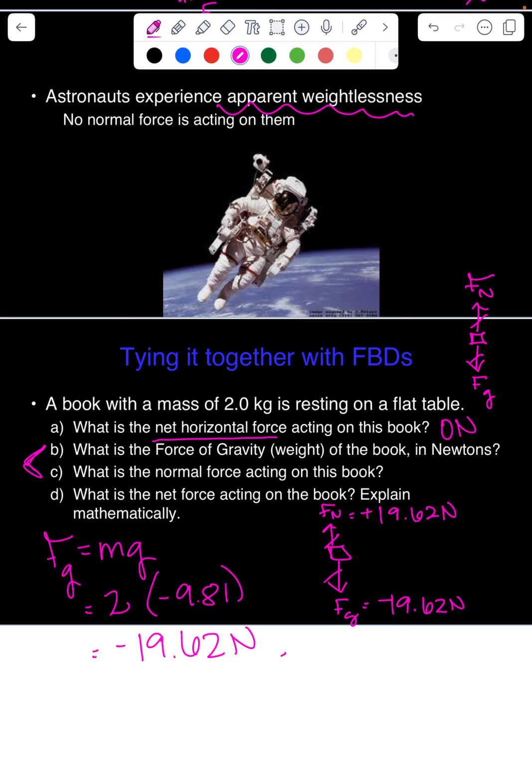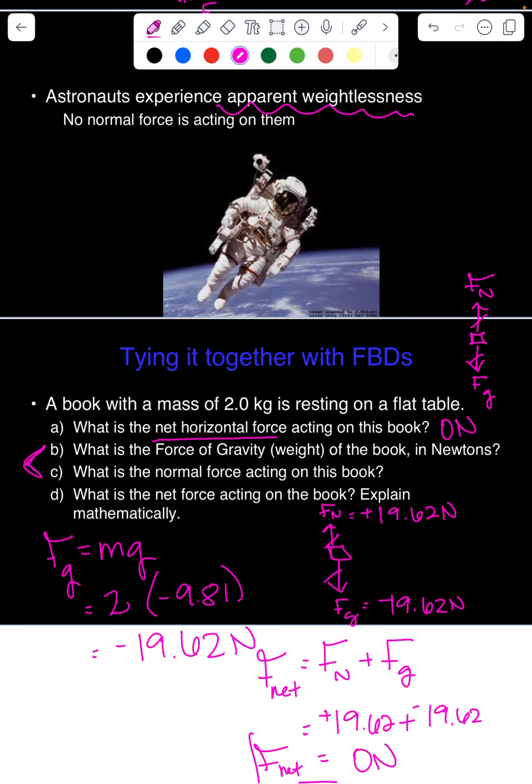And D is asking for the net force. To find the net force, we have to combine our forces. So what is positive 19.62 plus a negative 19.62? 0. So our net force acting on this book is 0 newtons.